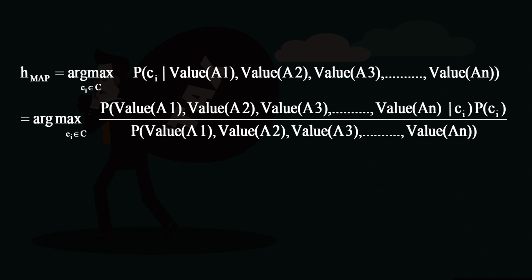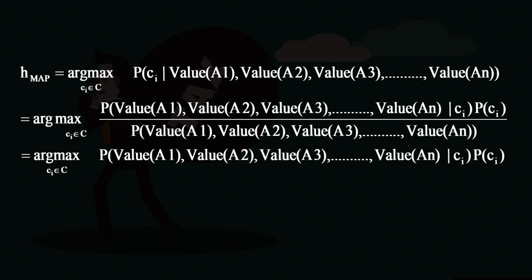So, now what am I going to do? Once again, I am going to use this new expression where I have expanded the data record, and I am going to rewrite the same equation. I will apply the Bayes theorem, and with its help, this same expression can be written as shown in the second line. Probability of the data instance having the attribute values A1x and A2x and A3x and so on up to Anx, given class Ci, into probability of Ci, divided by the probability of the data instance.